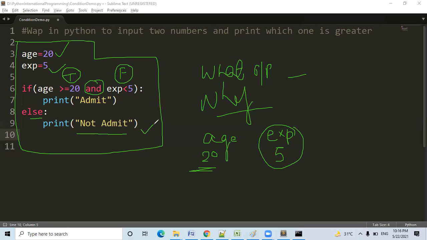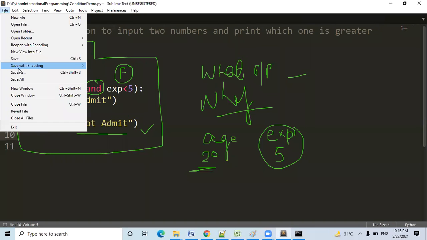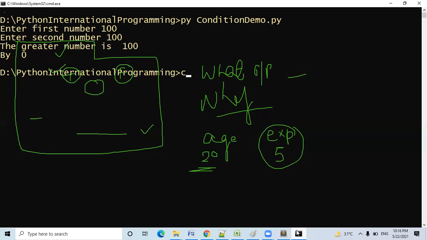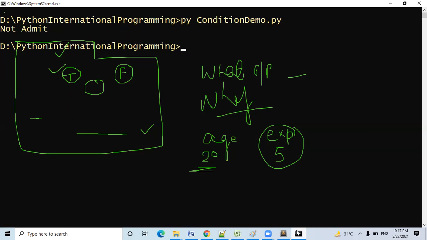Understand? Do you understand? Yes, sir. Not admit due to experience. Age is correct, but experience is not up to the condition. Save all. Let me check. Not admit. Okay? Not admit.